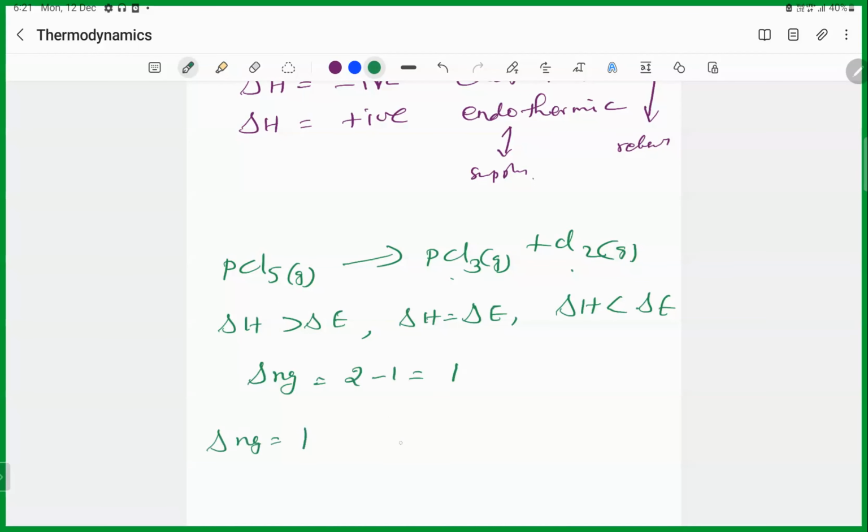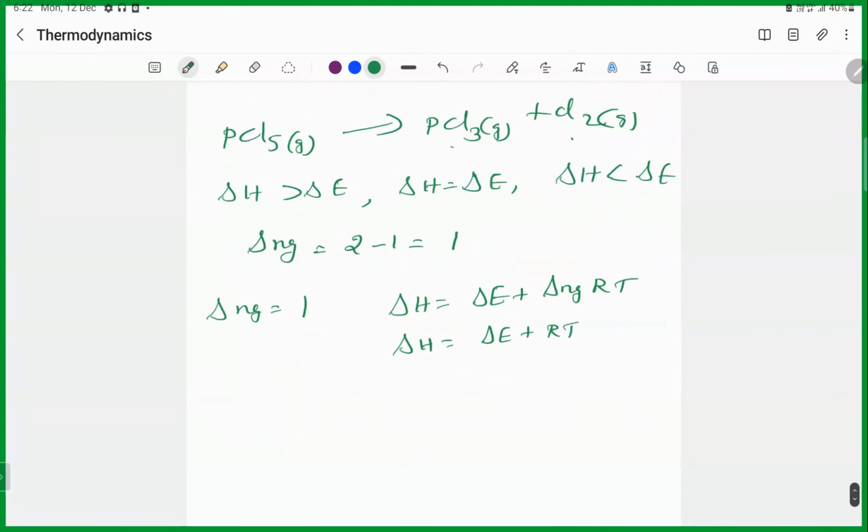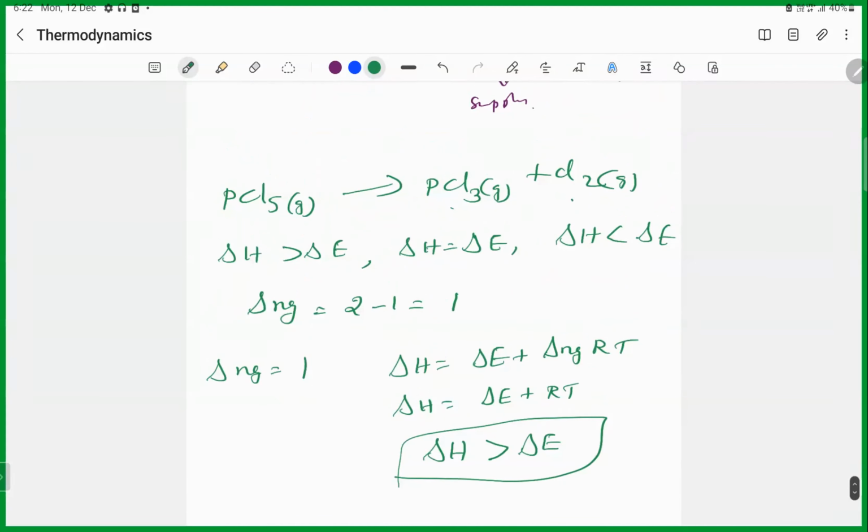So delta n_g is 1, delta H equal to delta E plus delta n_g RT. Now you substitute, then delta H equal to delta E plus RT. So delta H is greater than delta E. Am I right? Correct?